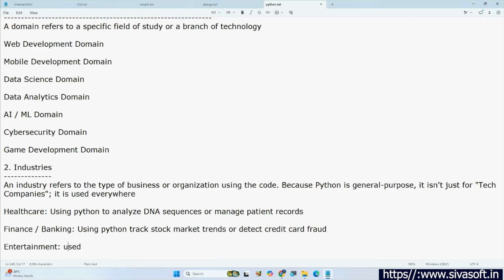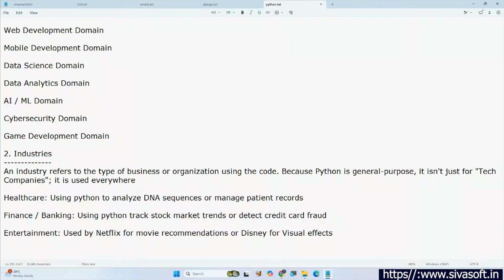Used by Netflix for movie recommendations. Let's say you started watching some horror movies. Next time, if you open Netflix, it always recommends horror movies only. Disney for visual effects. So that means not only for movie recommendations, even for visual effects. Automotive. Python is used in self-driving cars.